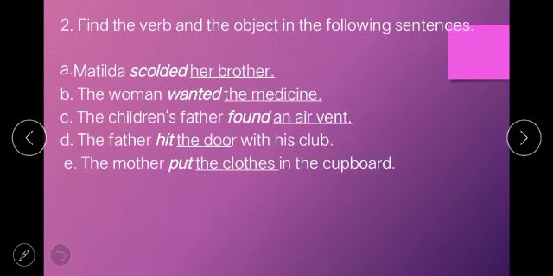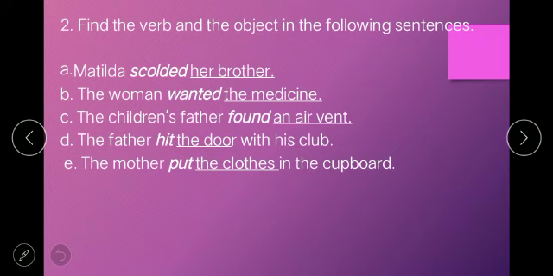Now moving to the next, we have find the verbs and objects in the following sentences. You have to find out the verb and object given in the following sentences. Number first is Matilda scolded her brother. Scolded is a verb and her brother is an object. The woman wanted the medicine. Wanted is a verb and the medicine is an object.